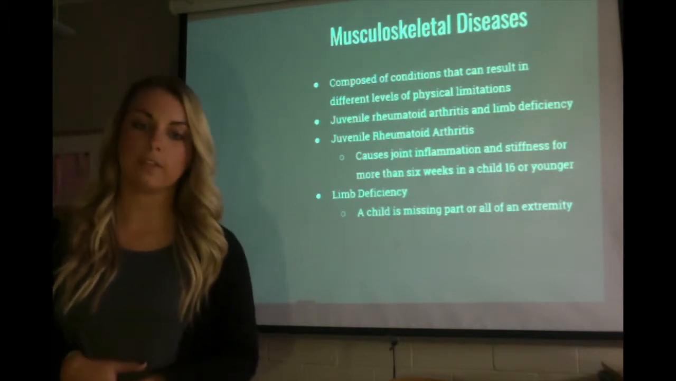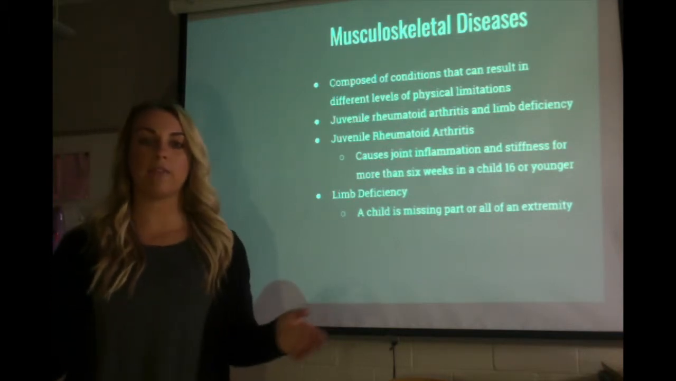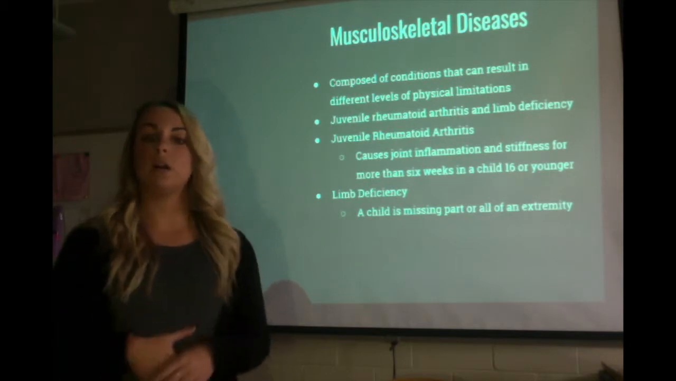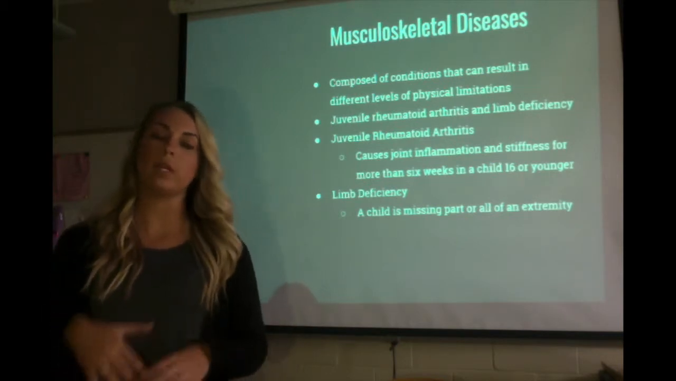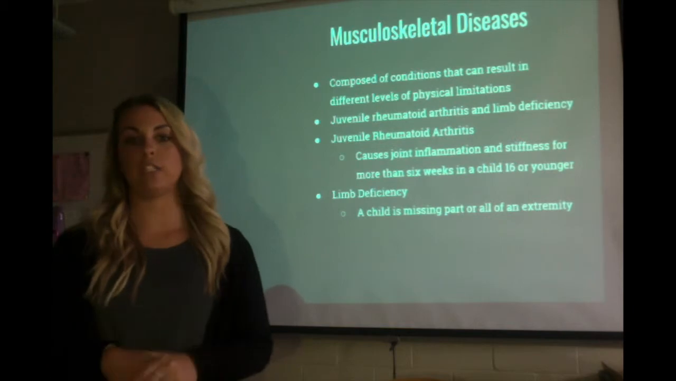The next one is limb deficiency, and that can mean anything from missing a finger to missing an arm. It's anything where they're missing a limb or an extremity, and it affects their physical well-being.